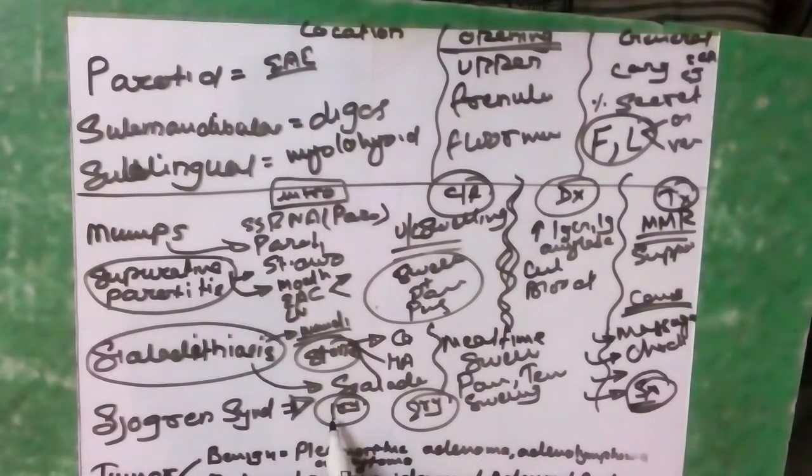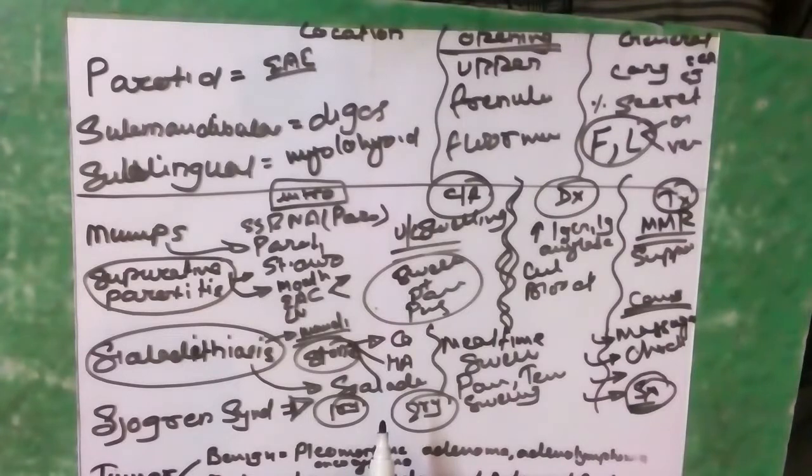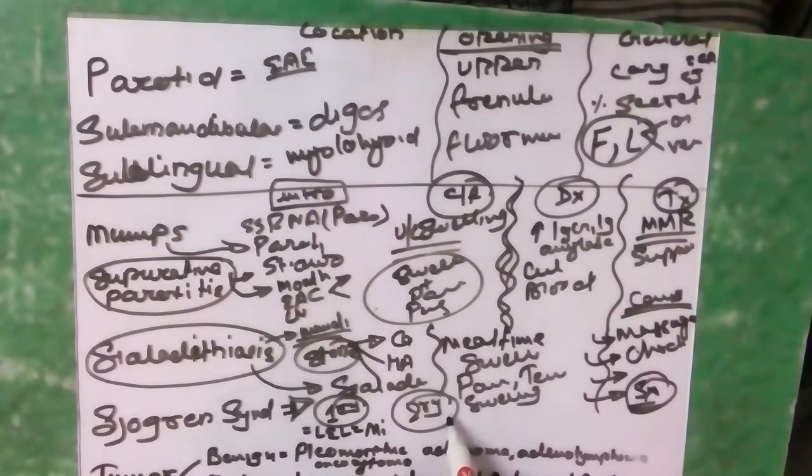Primary has 2 symptoms, that is xerophthalmia and xerostomia, meaning dry eye and dry mouth. The parotid gland is usually involved, and it is also known as benign lymphoepithelial lesion of the parotid, or Mikulicz disease. Mikulicz disease is another name for primary Sjogren syndrome. But secondary Sjogren syndrome is associated with dryness of the mouth, dryness of the eye, along with joint problems.